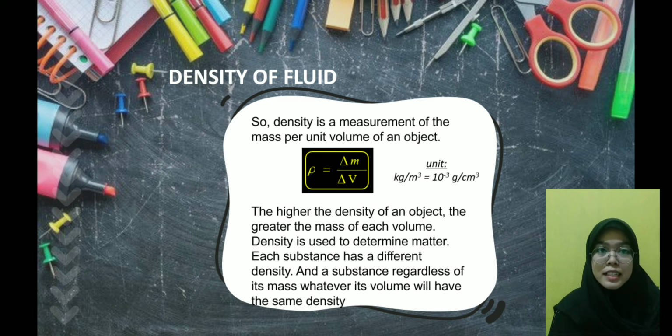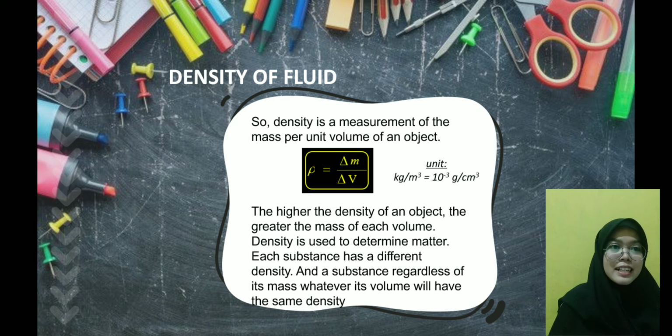The higher the density of an object, the greater the mass of each volume. Density is used to determine matter. Each substance has a different density. And a substance, regardless of its mass, whatever its volume, has the same density.